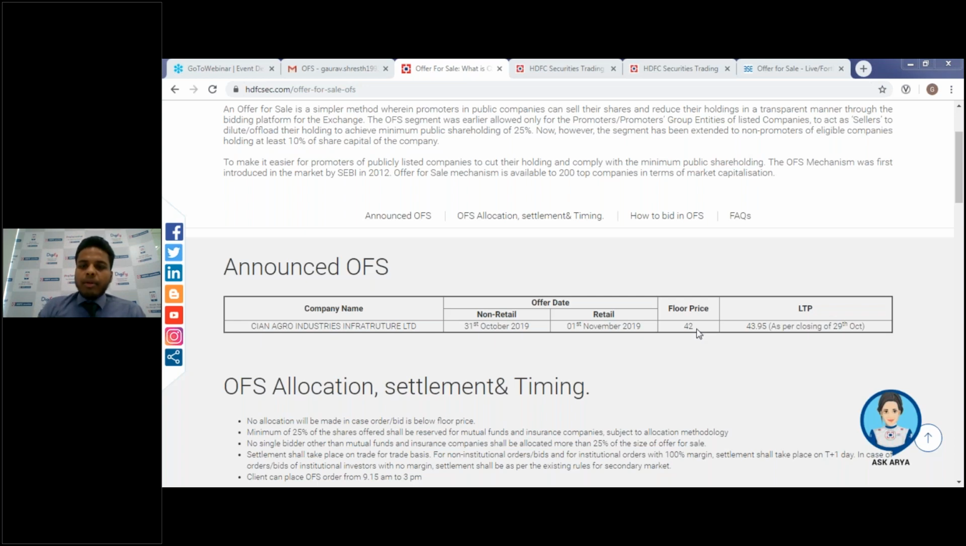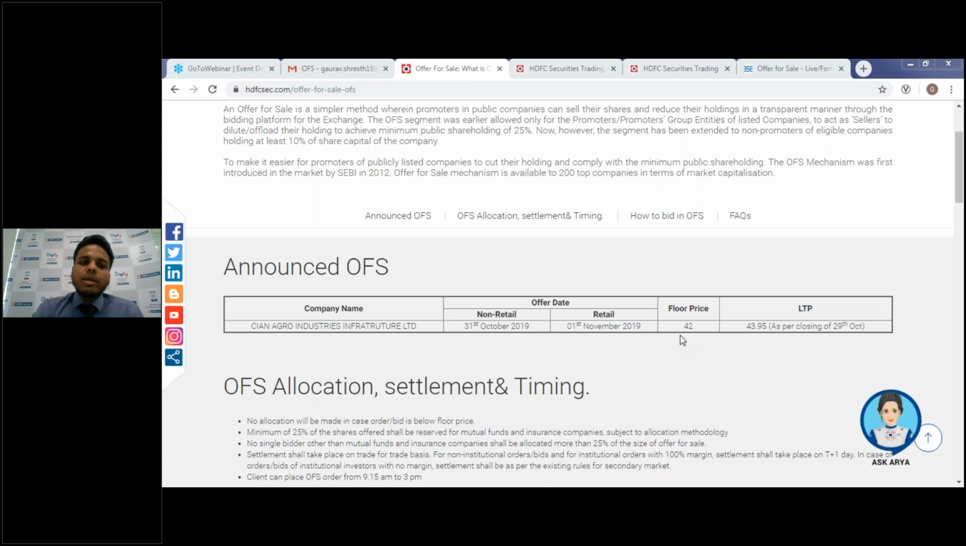You can also apply a bit higher than 42 in case you believe the chances of getting an allotment will be higher. If you apply, let's say at 42.20 or 42.30, you can also do that. The good thing is that you should apply for an OFS only if you are bullish on the company, because otherwise it doesn't make sense to apply for a particular OFS. So this is the example of a floor price. Floor price is normally less than the LTP.